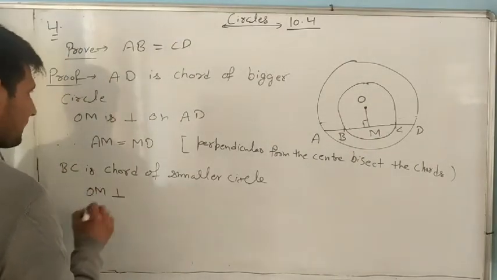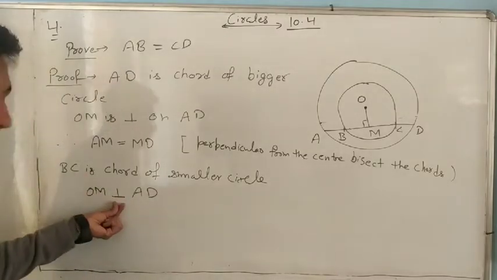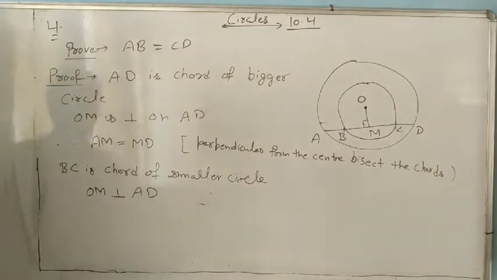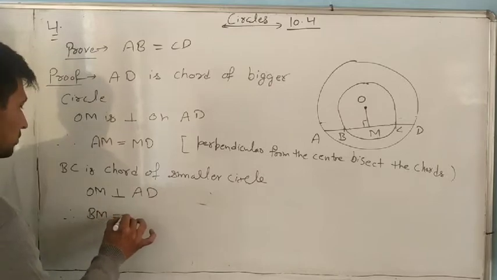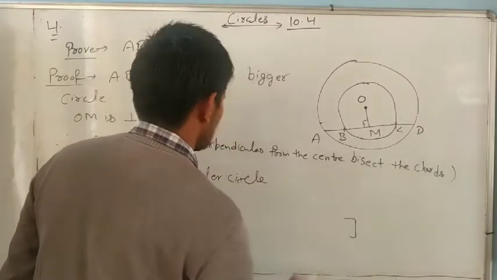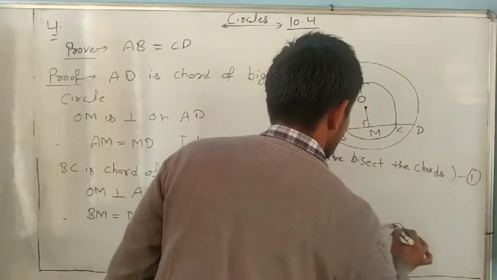OM is perpendicular to AD, therefore BM equals MC. Same reason, you can write yourself. This is equation number 1, and this is equation number 2.